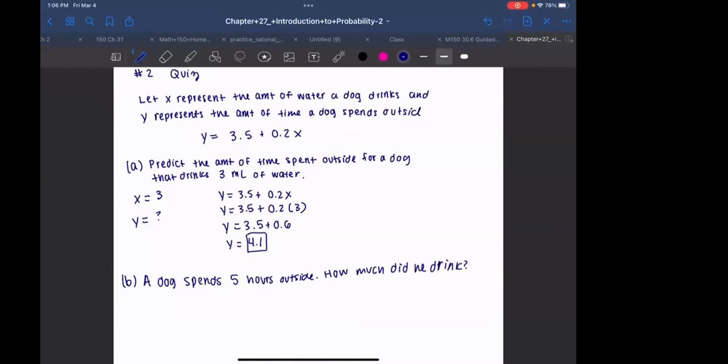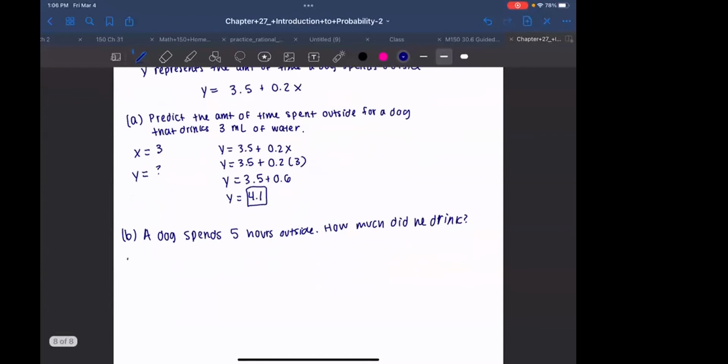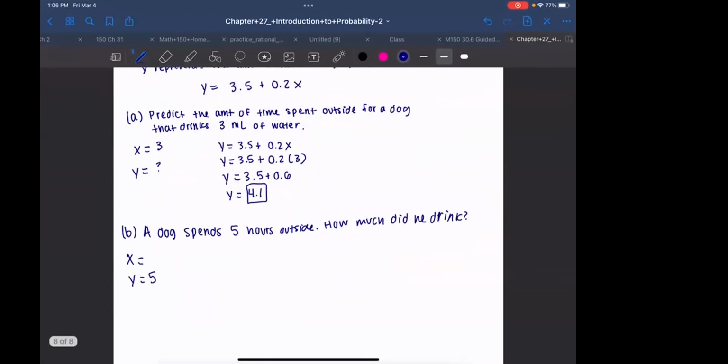Or do we predict that he drank, right? Okay, well, X and Y. Do you think 5 is the Y value or the X value? The Y value, good, because Y is the amount of time we spend outside, right? And that means we're solving for X. So writing our equation, I guess we have to plug in for Y. 5 equals 3.5 plus 0.2X.